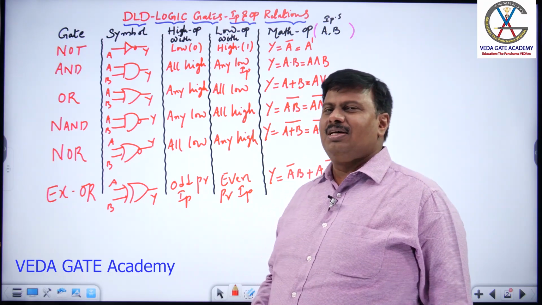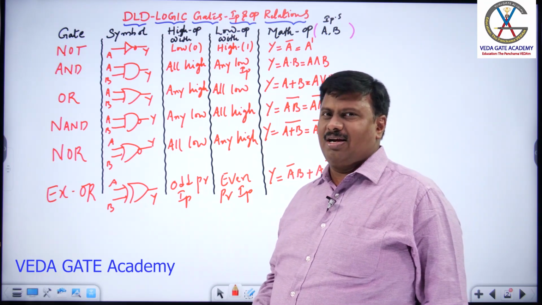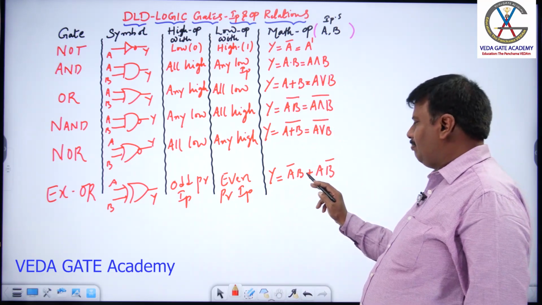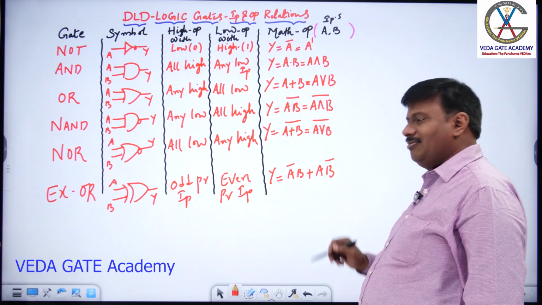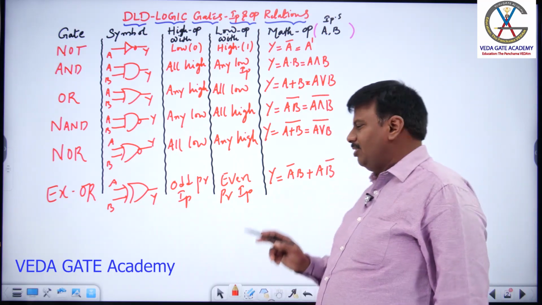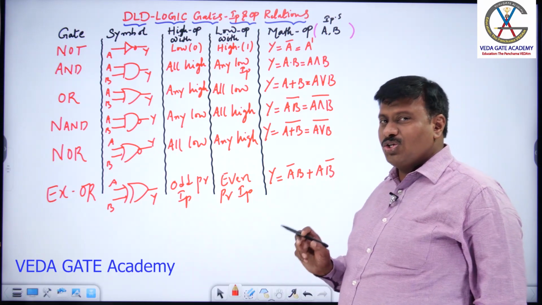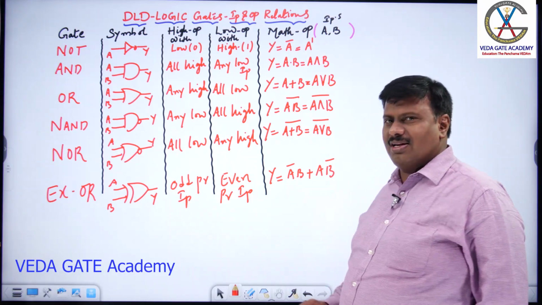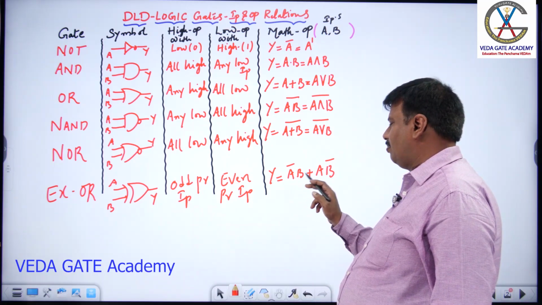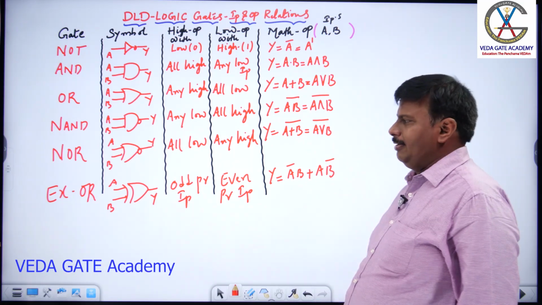So, in 2 inputs, opposite inputs called as odd parity. Opposite input in the sense, if A is inverted, B not inverted. If A not inverted, B inverted. This equation Y is equal to A bar B plus AB bar shows output is high for opposite inputs. So, you can find A inverted, B not inverted, A not inverted, B inverted.